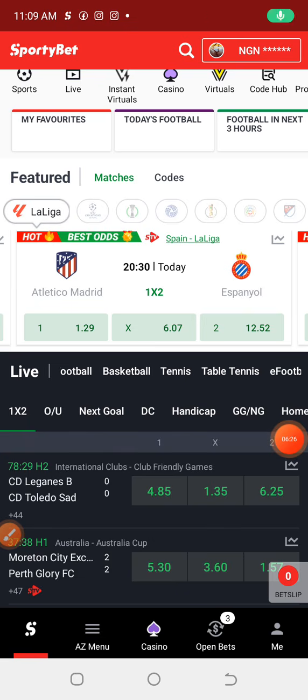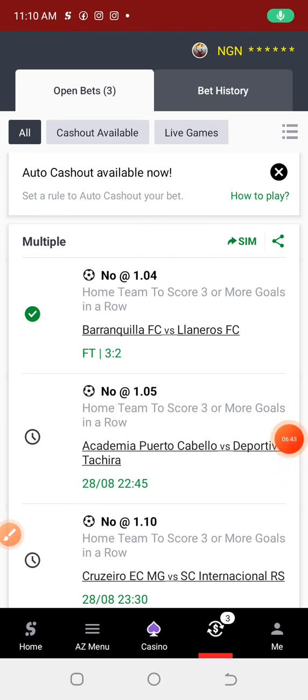All right, now moving on to the next step. But before I move on to the next step, I would like to show you guys something. That is our rollover plan that started this midnight. Actually, one game has already won, so we are waiting for the rest. So it is a daily rollover of 1.50 odd for just 10 days. In case you want to join us, I'm going to drop our social media handle in the video description, and also in the comment section you can join us.